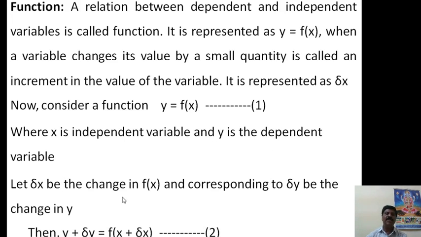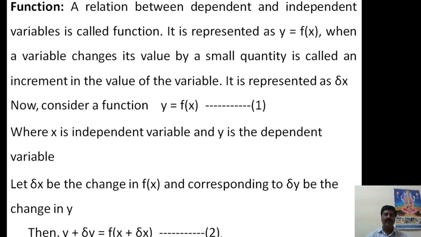Let delta x be the change in x, and corresponding to it delta y will be the change in y, because x is the independent variable. Therefore, x changes as delta x, and y depends on the value of x, so y also changes as delta y. Therefore, equation 1 changes into equation 2: y plus delta y is equal to f of x plus delta x.